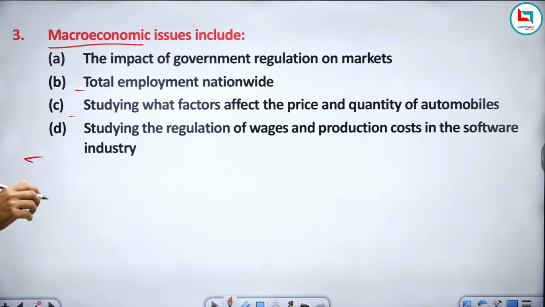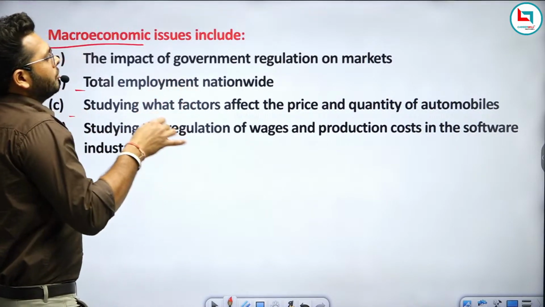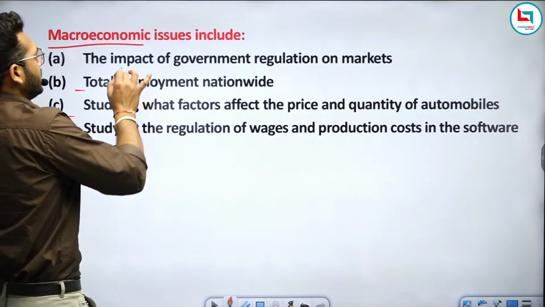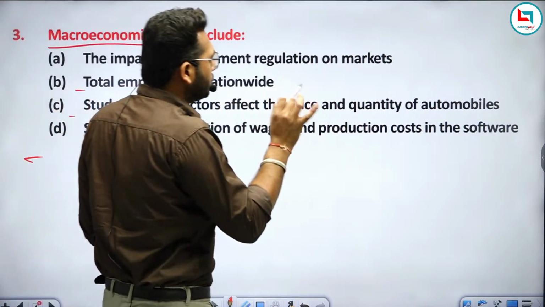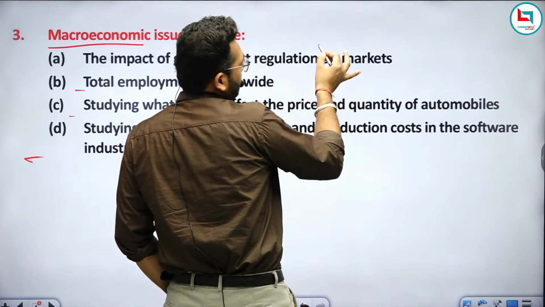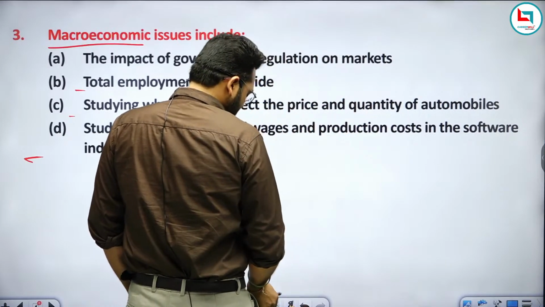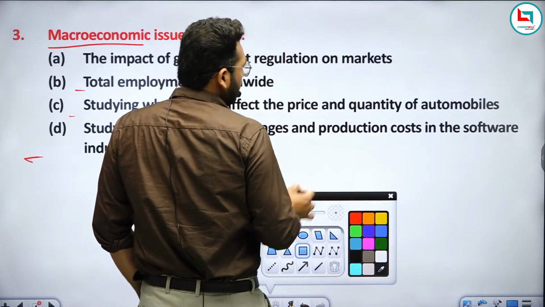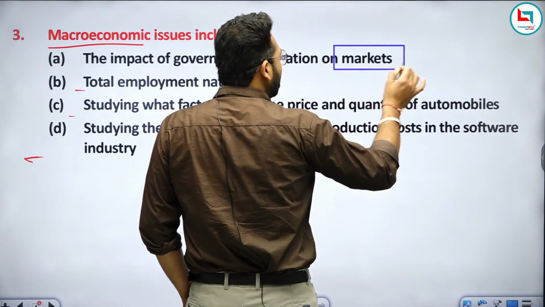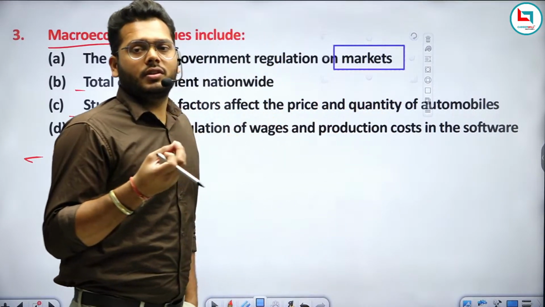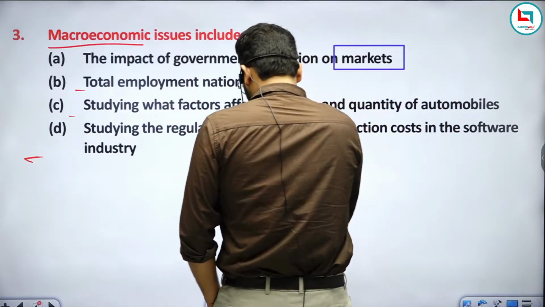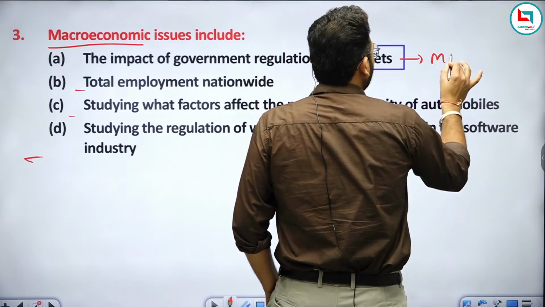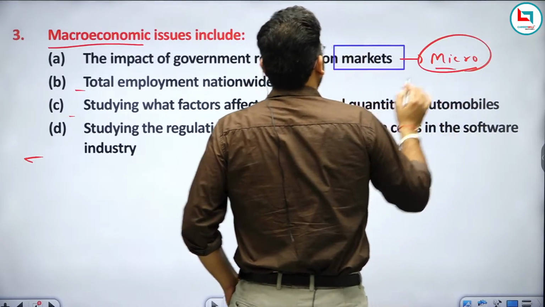Just try to understand one thing. If any government scheme or policy is launched by the government regulation, it will impact a particular market. Here the word market is already mentioned. So if we are talking about the market, it is at a smaller level, or you can say at an individual level. So it will be totally related to microeconomics, right?